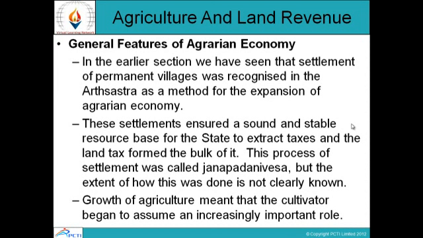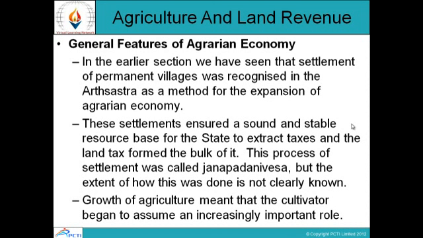These settlements gave the state a stable base to extract taxes and keep its economic activities going. It was recognized in the Arthashastra that wherever the settlement of permanent villages happened, the economy expanded. This process of settlement was called Janapadanivesa, but the extent of how this was done is not clearly known. The way they settled and formed their village communities is not clearly known.